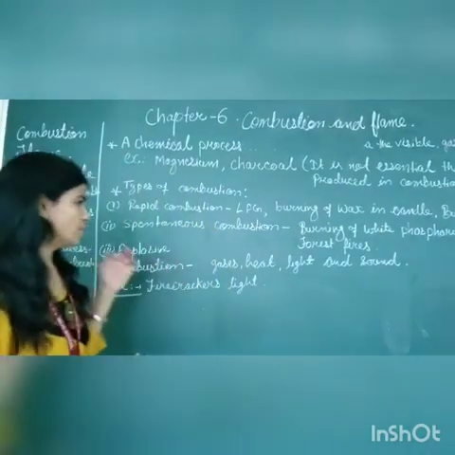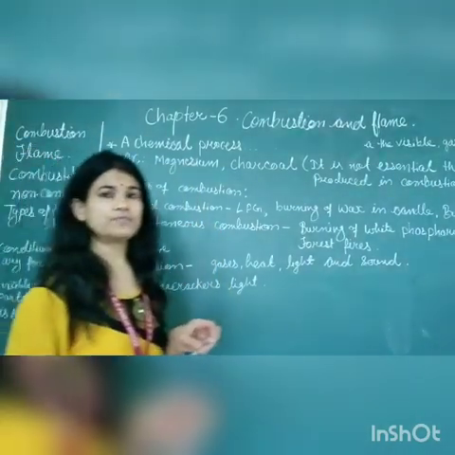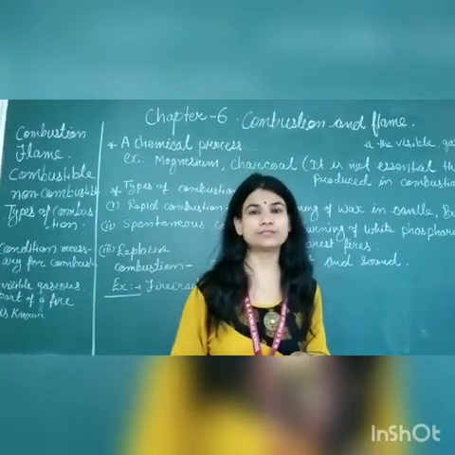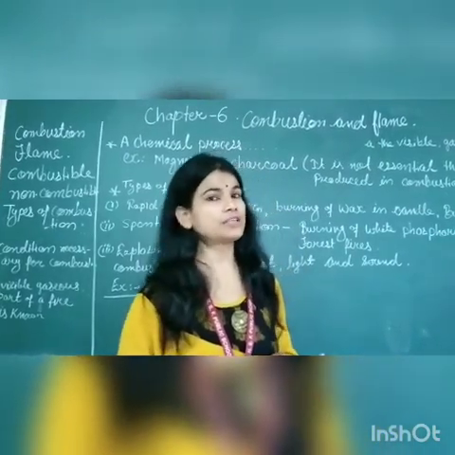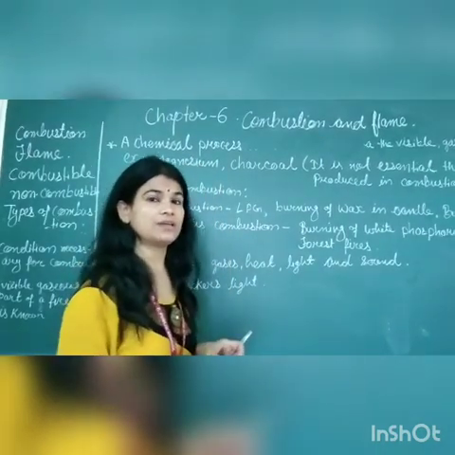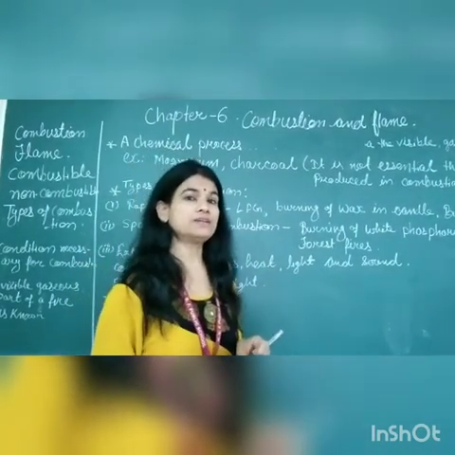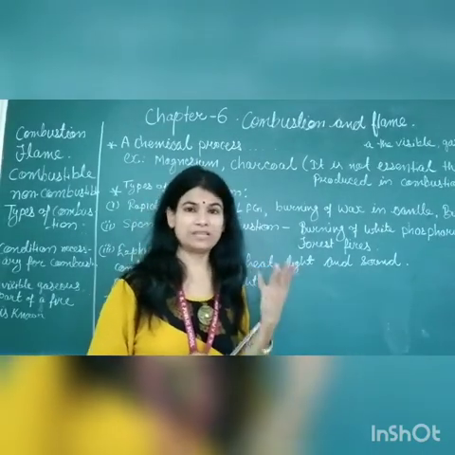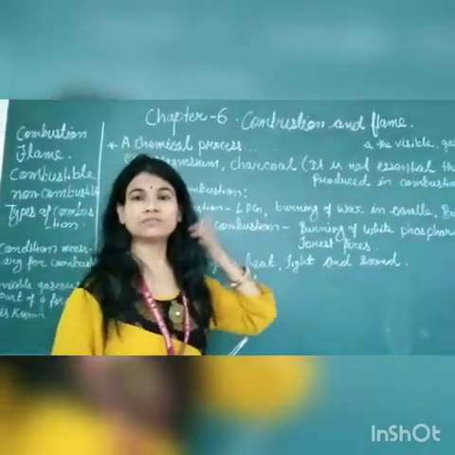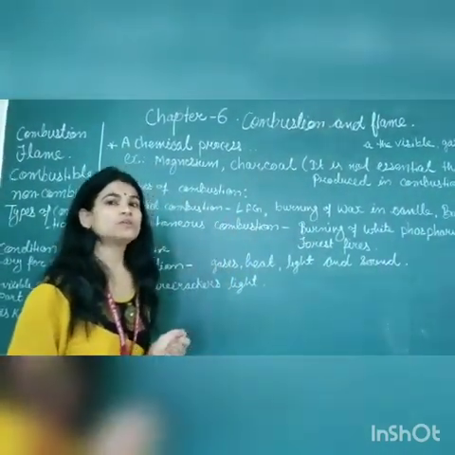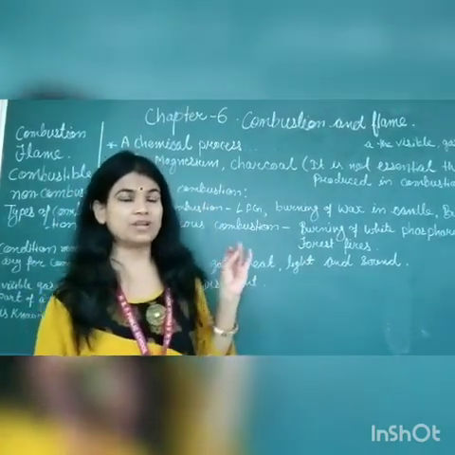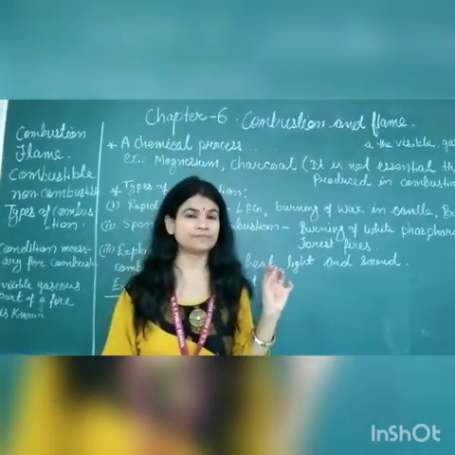You have always heard the names of firecrackers, factories, explosives. There is combustion in them; the firecrackers, industries and factories burn due to explosive combustion. There is no need of extra heat there, and after burning it releases four things: gases, heat, light and sound. Okay dear, now I hope you all understood these three types of combustion: rapid combustion, spontaneous combustion and explosive combustion.